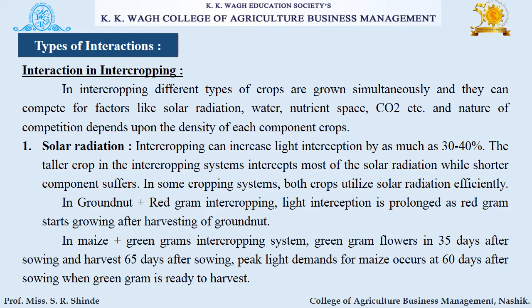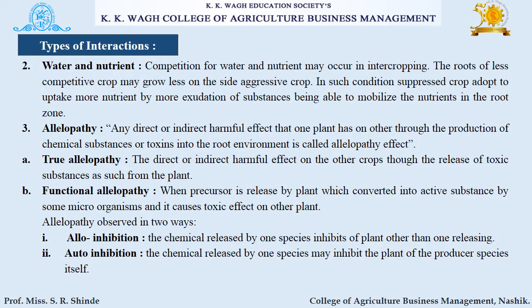In case of maize and green gram intercropping, green gram flowers in 35 days after sowing and is harvested 65 days after sowing. Peak light demand for maize occurs at 60 days after sowing when green gram is ready to harvest. Next is water and nutrient. Competition of water and nutrient may occur in intercropping. The roots of less competitive crops may grow less on the side of aggressive crops.